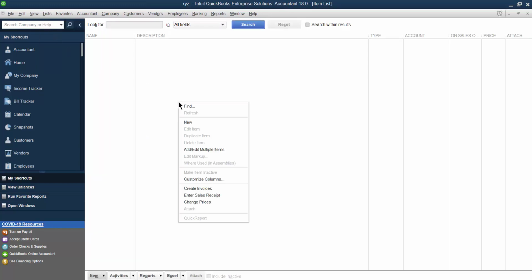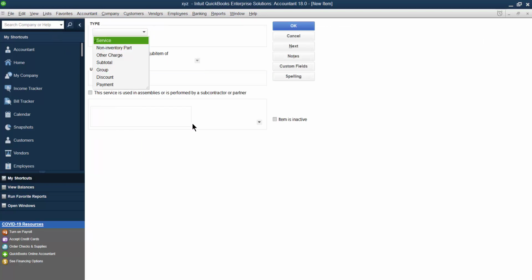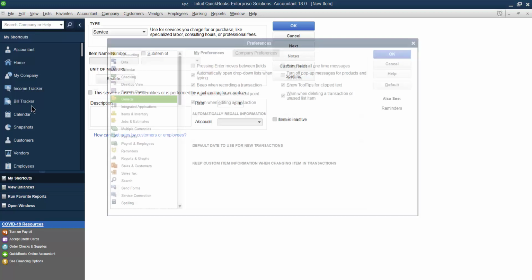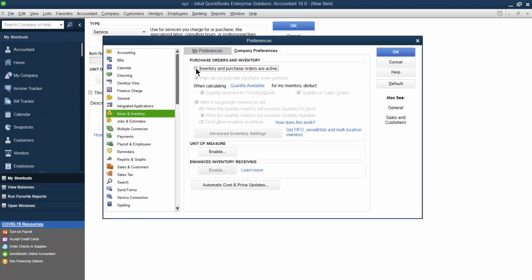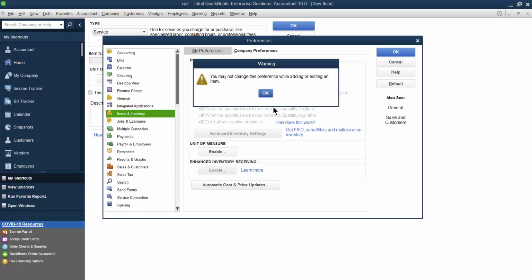Go into the item list and create several items, right? Some of the items, if you go through express start, are not active here. Tax is not active, and the inventory is not active. If it is not active, then you have to go to edit, click on this one, click on inventory, say it is already no, make it yes, right? So make it yes. Not change the preference, editing an option.